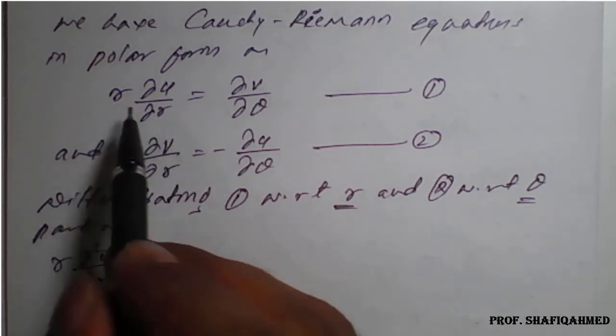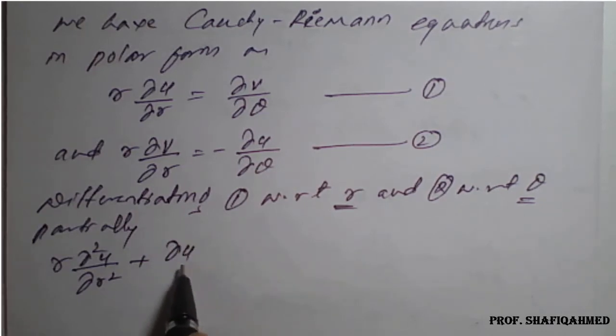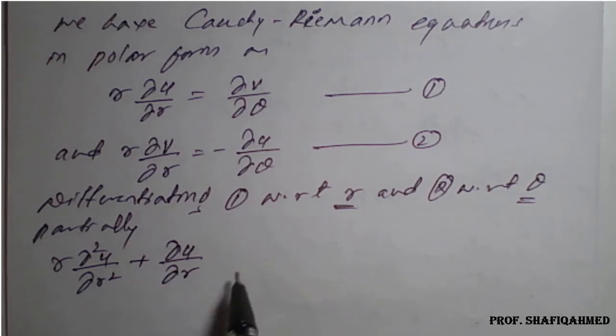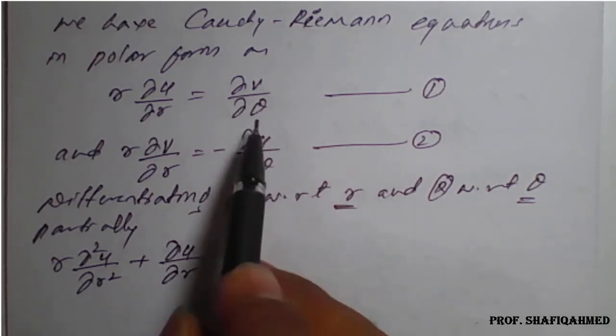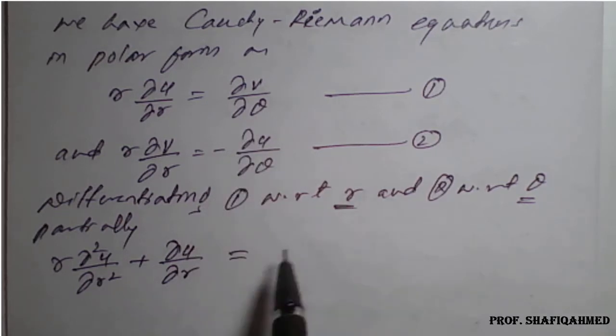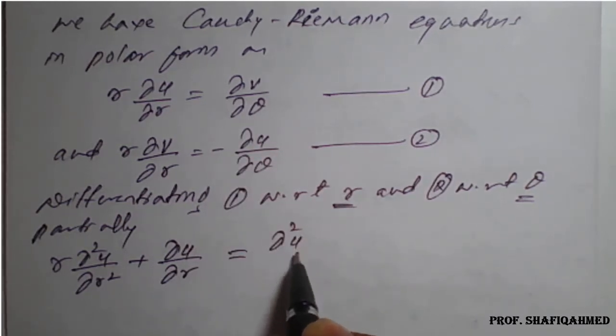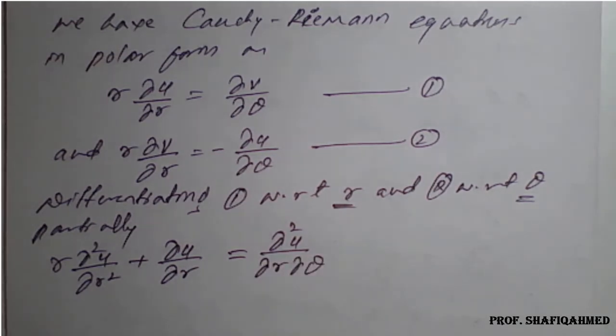Differentiation of r with respect to r is 1, so it will become dou u by dou r only. Equal to the right hand side, the partial derivative of dou v by dou theta with respect to r, you can write as dou square v upon dou r into dou theta. So be careful while writing.